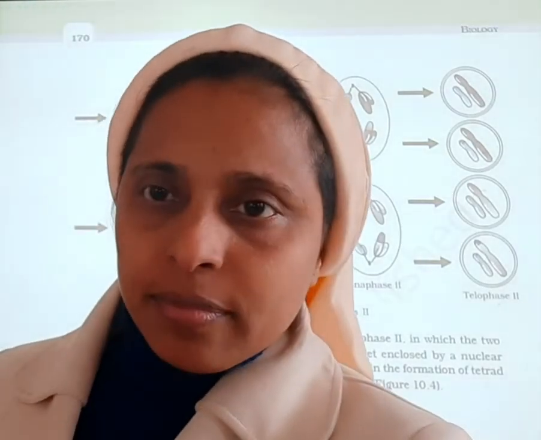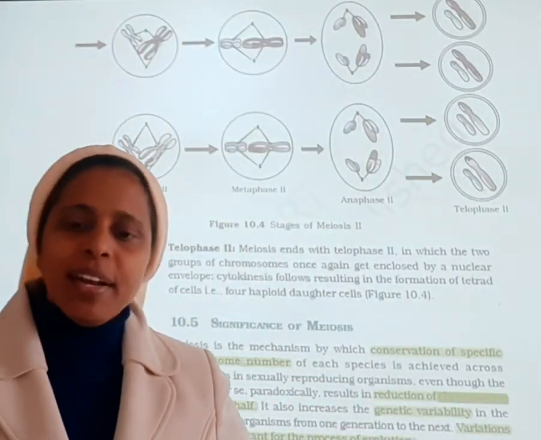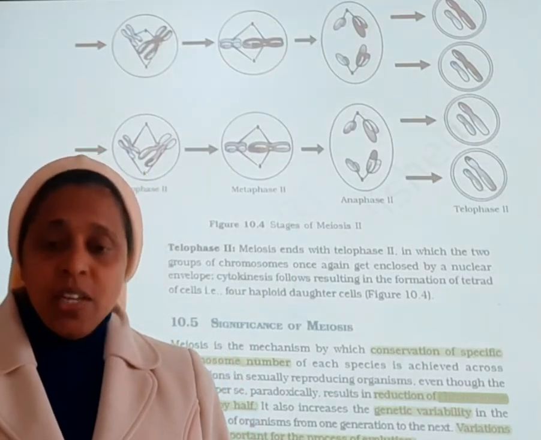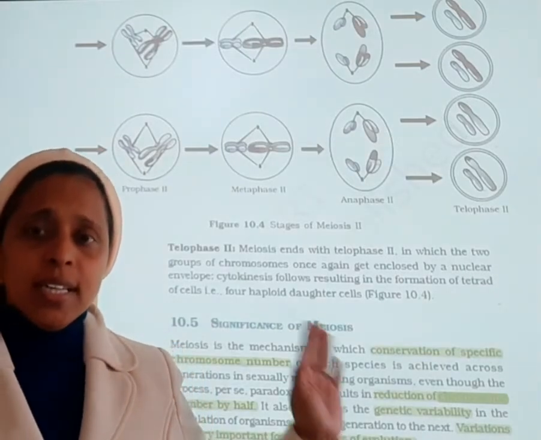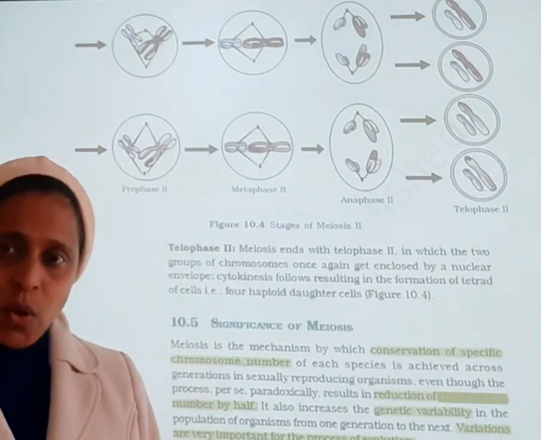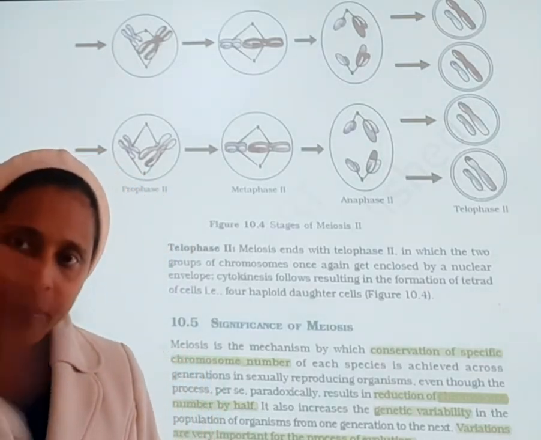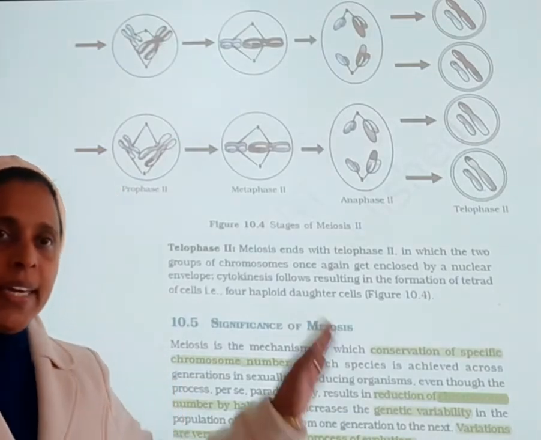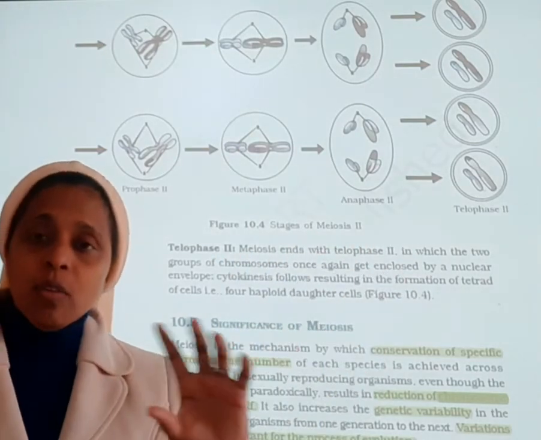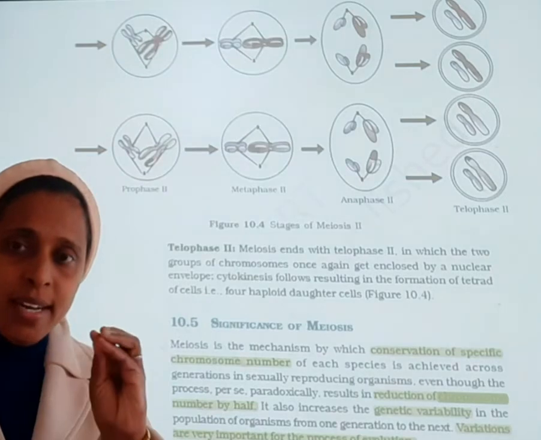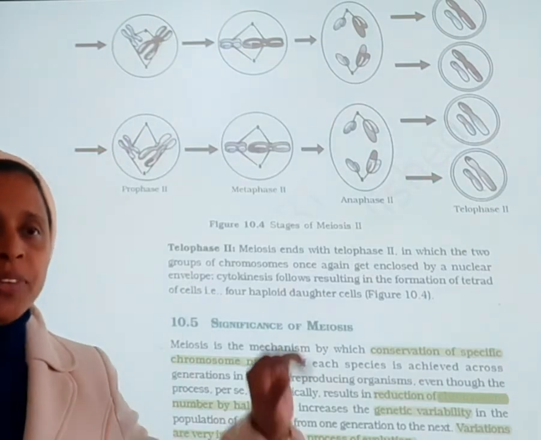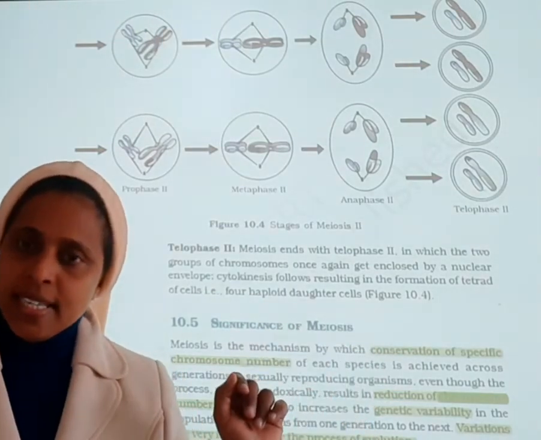Now let us see the significance of meiosis. What is the significance of meiosis? What is happening in meiosis? This is very, very important. Here, the formation of gametes takes place, and we all know why it is called a reductional division. As I have told you, the chromosome number becomes half. And here is the conservation of the specific chromosome number. So the chromosome number will be conserved. One of the main points of the significance of meiosis that we can remember is the conservation of the chromosome number.